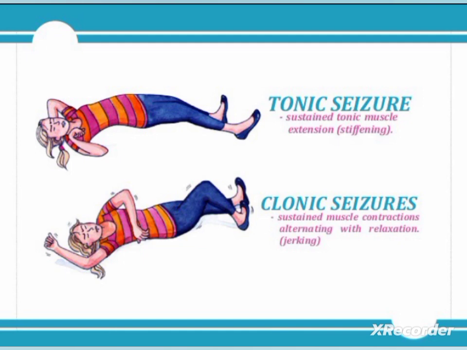Tonic seizure involves a sudden onset of maintained increased tone in the extensor muscles. The patient often falls. Sustained tonic muscle extension and stiffening occur in tonic seizure. But in the case of clonic seizure, it begins with loss of consciousness and sudden loss of muscle tone, followed by limb jerking that may or may not be symmetric. Here there will be sustained muscle contraction alternating with relaxation. Jerky movements are an important feature in clonic seizure.